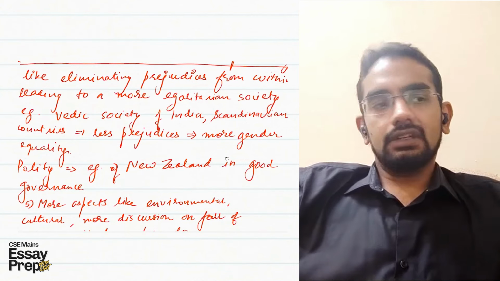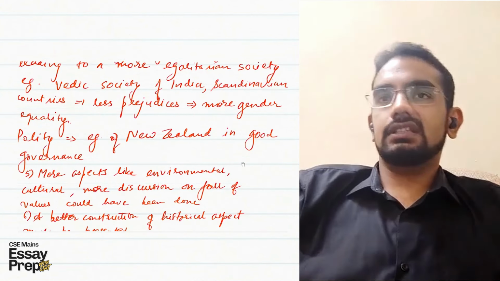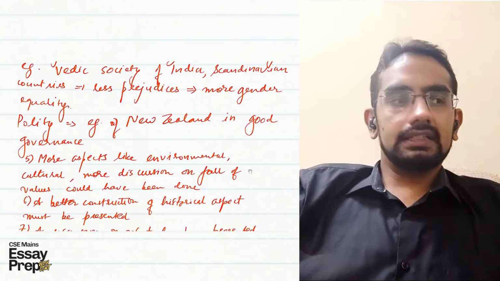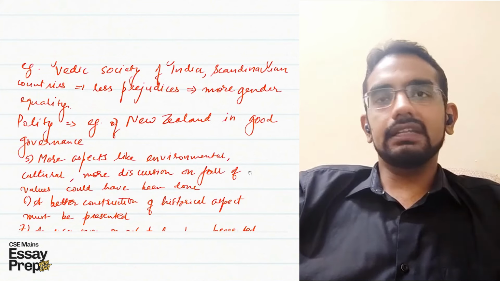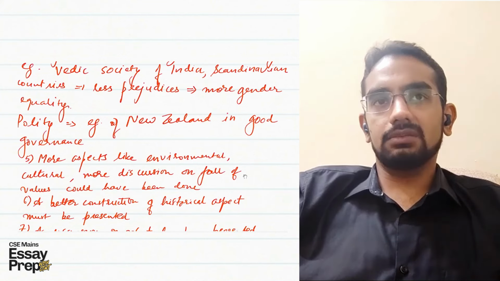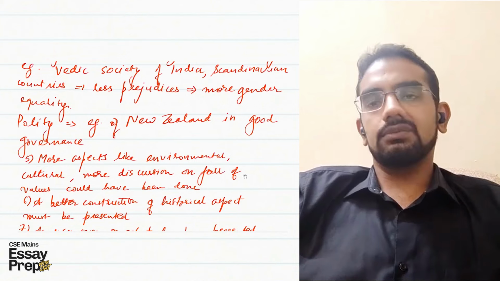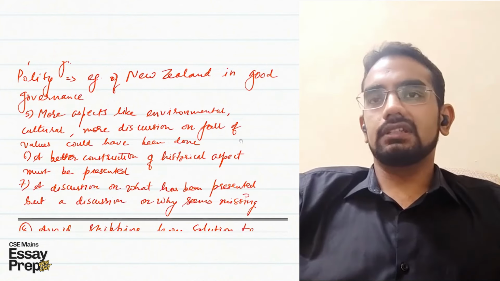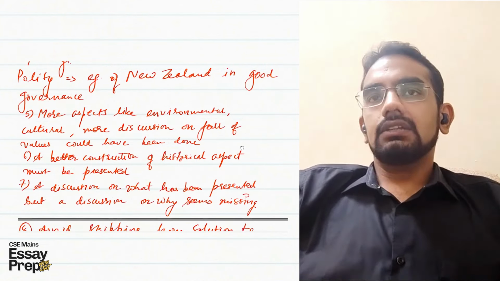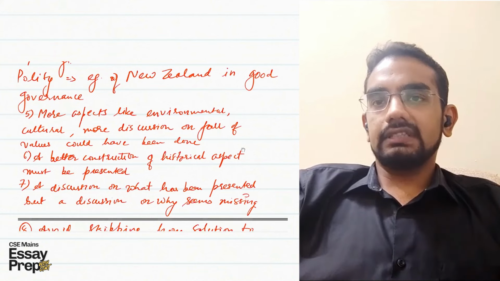So this kind of assertion, argument, and substantiation would have made your point much better, rather than just mentioning the problem of the Indian ship, that Indian ship in polity is facing certain problem, Indian ship in economy is facing certain problem, Indian ship in society is facing certain problem. You did mention the solutions later down the body of the essay.